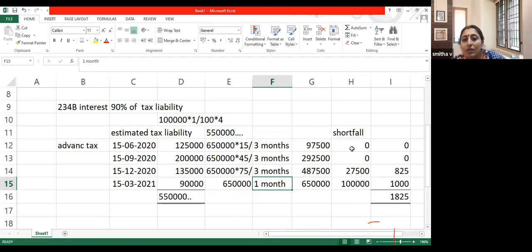The questions and all. Let me see if I can do anything here itself. Round of tax liability after interest. Yes, after interest.